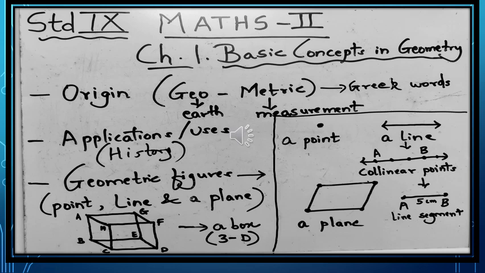Thus, in a box, all 6 surfaces represent 6 different planes, and therefore there is a difference between one plane and the other plane, and the points or the concepts which lie on one particular plane cannot be correlated with the other plane. I hope all these concepts are quite clear to you all.